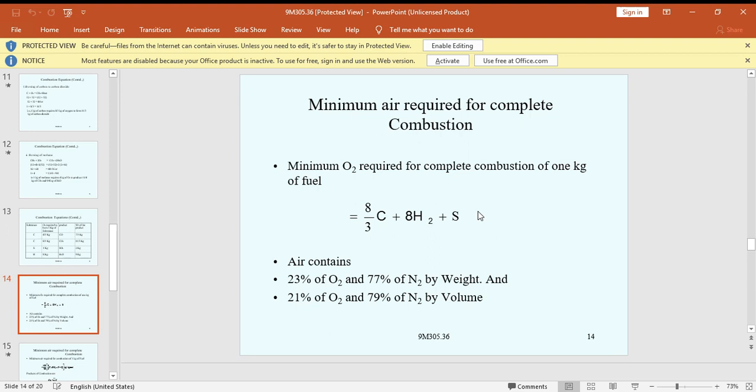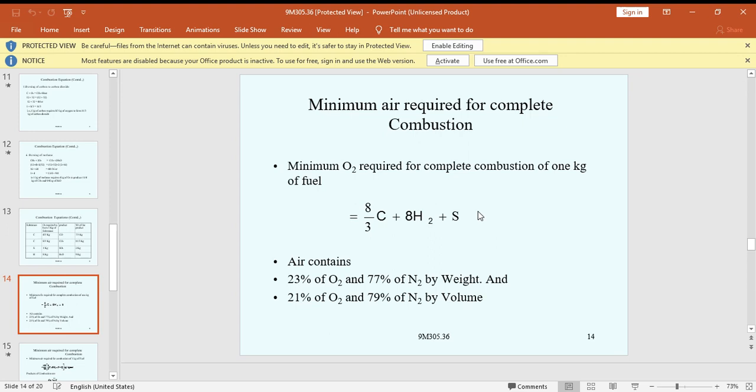Once again, in combustion problems it is necessary to find the minimum air required to burn the fuel completely when the constituents of the fuel are known, called the theoretical quantity of air.